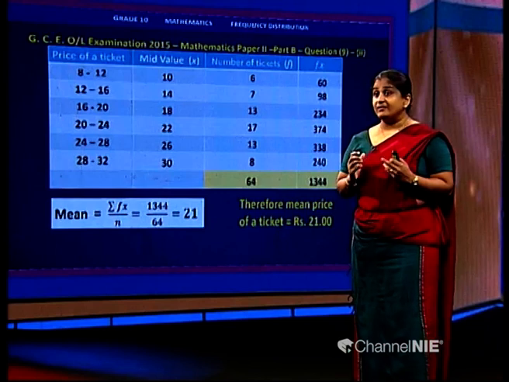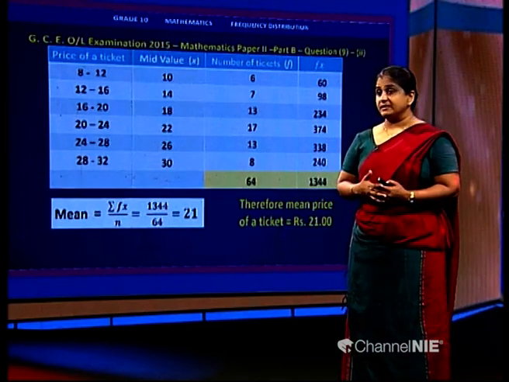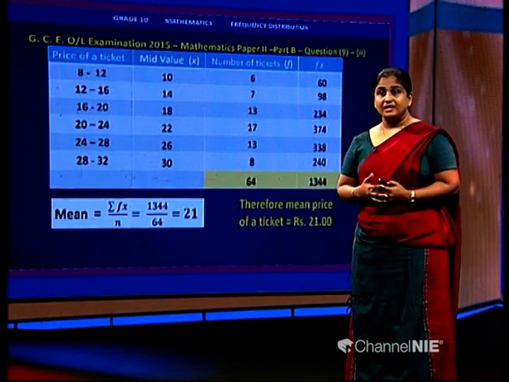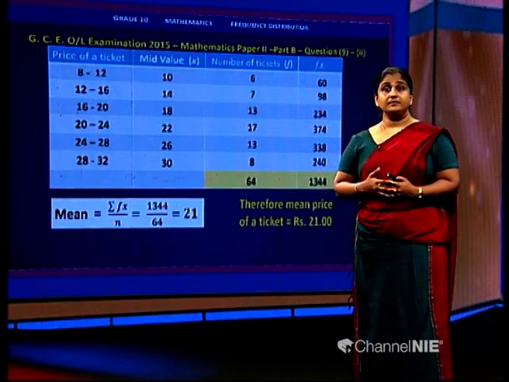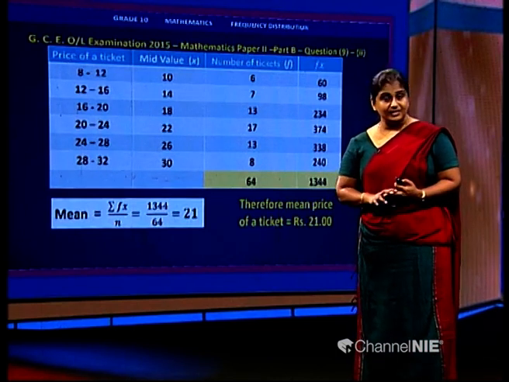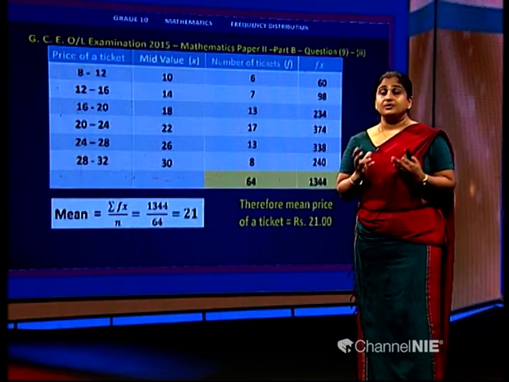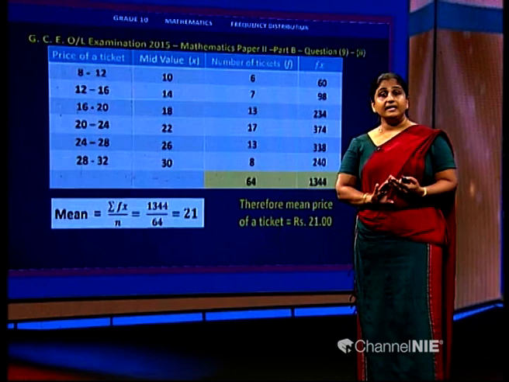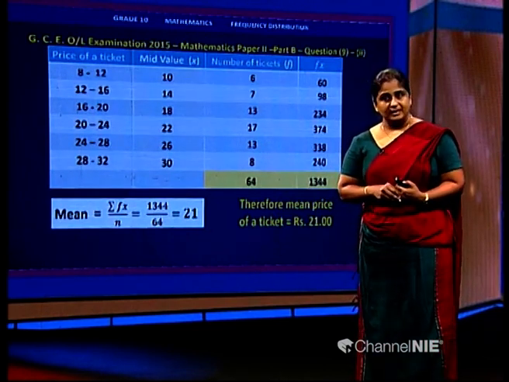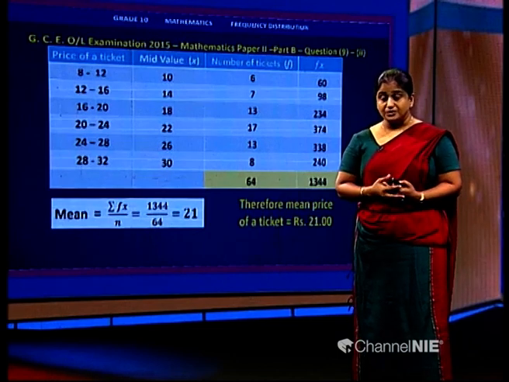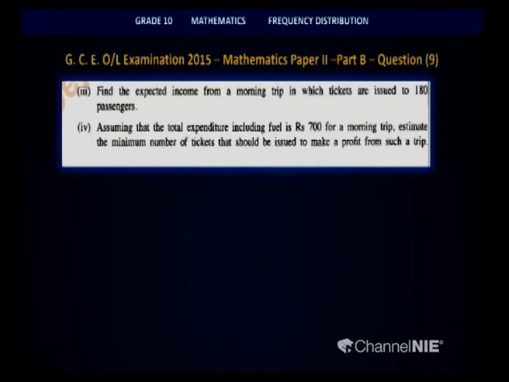Now children, we have already obtained around 4 to 5 marks in this by filling this table and calculating the mean. You get 1 mark for the mid value column and also for the fx column, 2 marks because you are calculating each of the fx values and taking the sum of it, and also once you substitute these values to the formula and calculate the mean, there again you will be obtained 1 or 2 marks. So a total of 4 to 5 marks you have obtained so far.